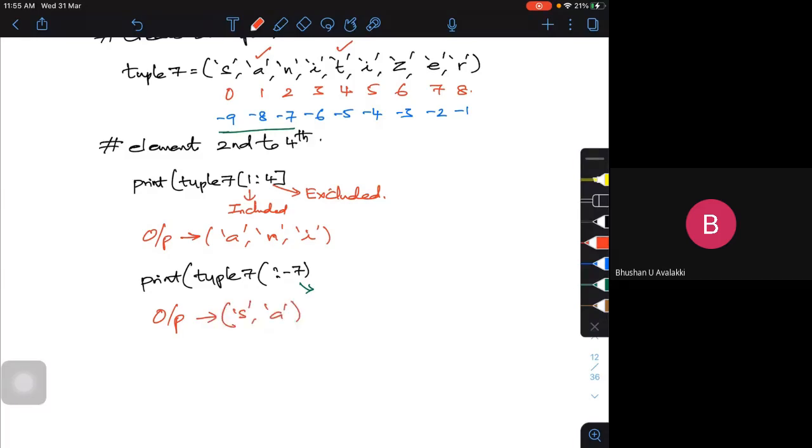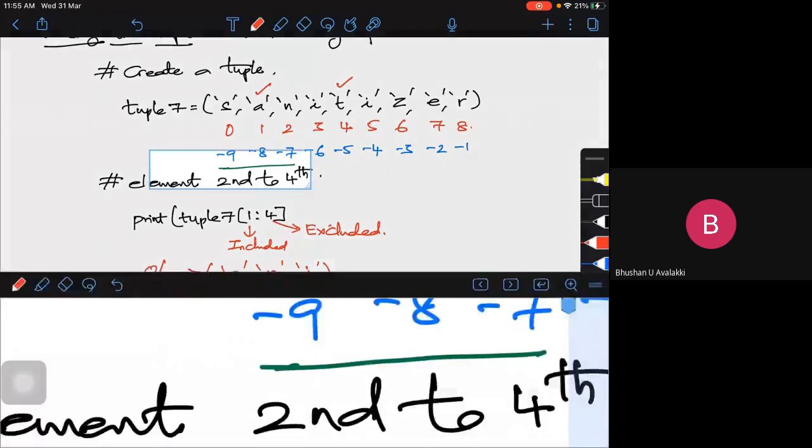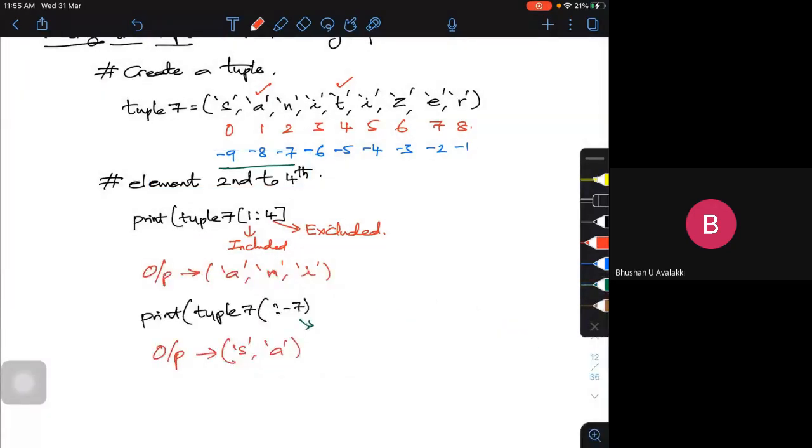That's all. If I try to give print tuple 7 colon minus 7, it starts with the minus 9 beginning and it will end before that particular position. So minus 7 is excluded.